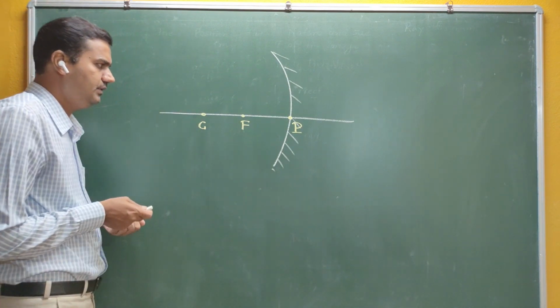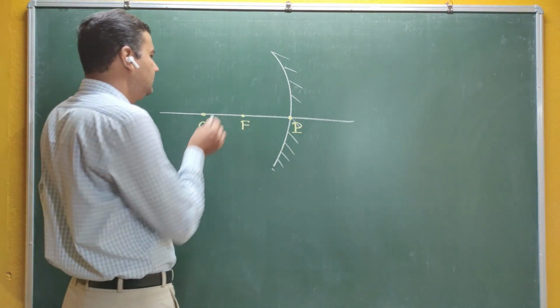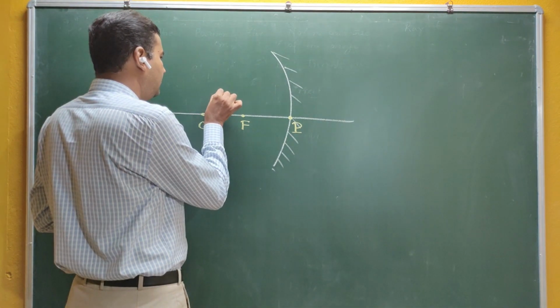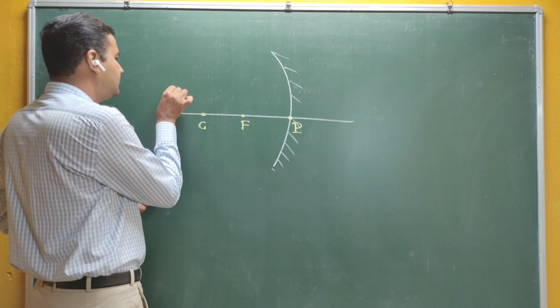So now see here, how will you get an image here? Now this is very simple. For example, let me assume that this is the object.